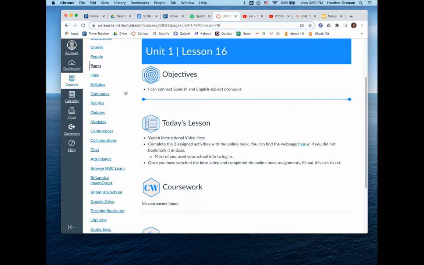Gracias. Oh, the last thing is that this is due Friday at 11:59. Okay, so these need to be done by the end of this week. That way we are all on the same page.